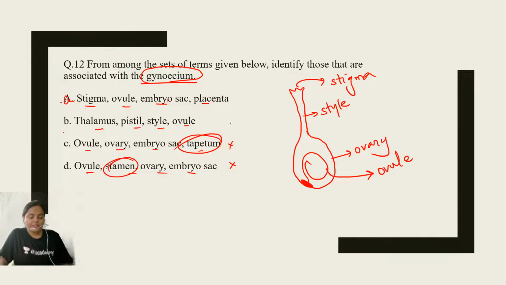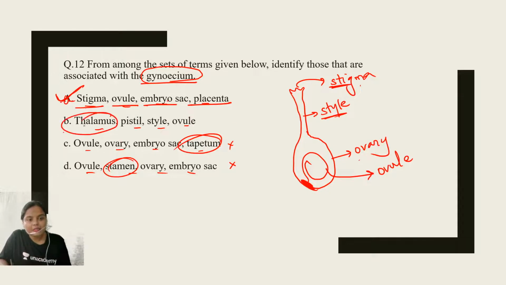Now, tell me the right answer for question number 12. The right answer will be stigma, ovule, embryo sac, and placenta. Why? See, this is the stigma, the landing platform for pollen grain, then a style which connects the stigma to the ovary. And the placenta is present in the ovary wall, which is providing nutrition. So the correct option will be option number A. Okay, students, option number B is not correct.